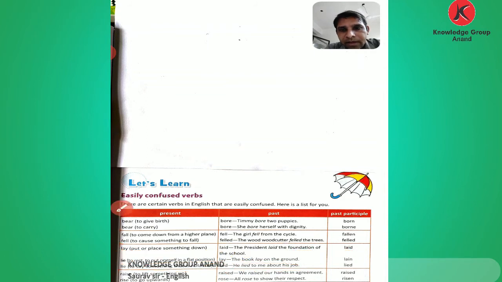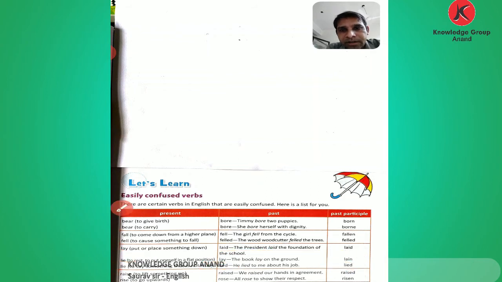Okay, see the past form and past participle. Lay is the present, laid is the past, and laid is the past participle. Lie: present lie, past lay, and lain is the past participle. Second lie: lied, lied.